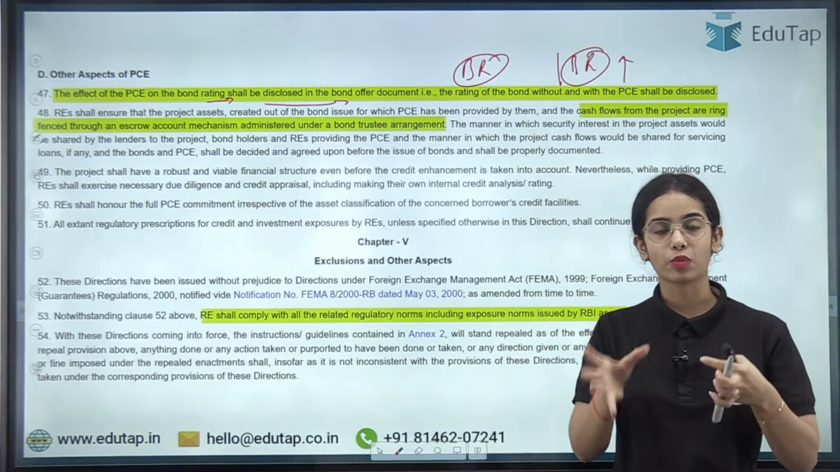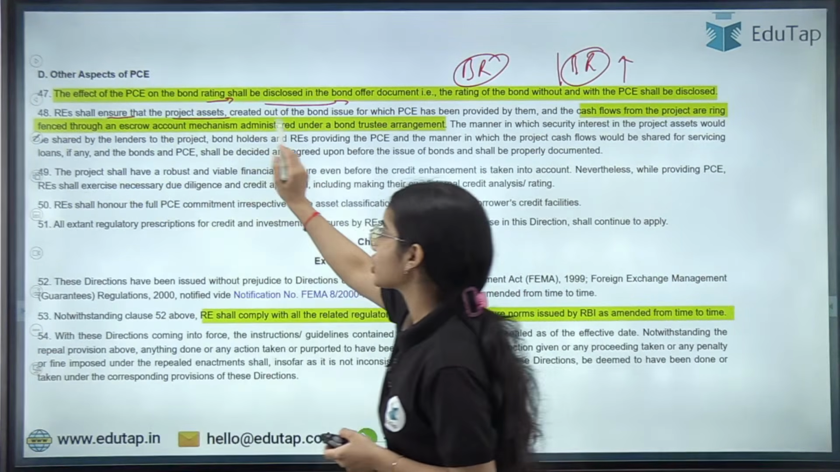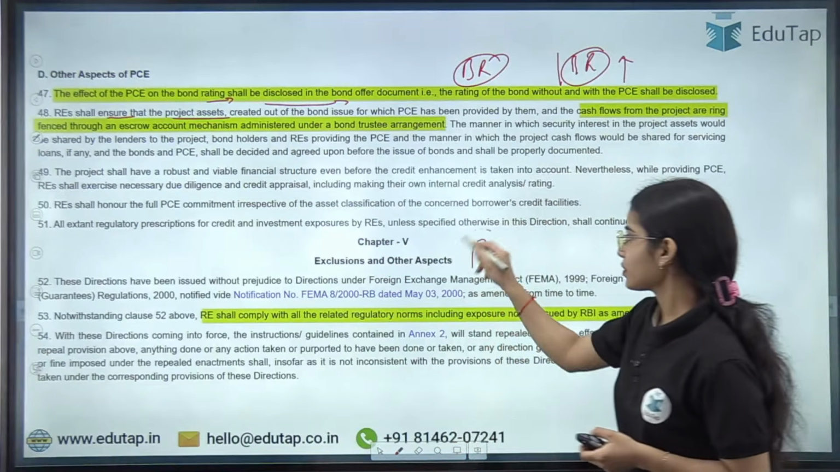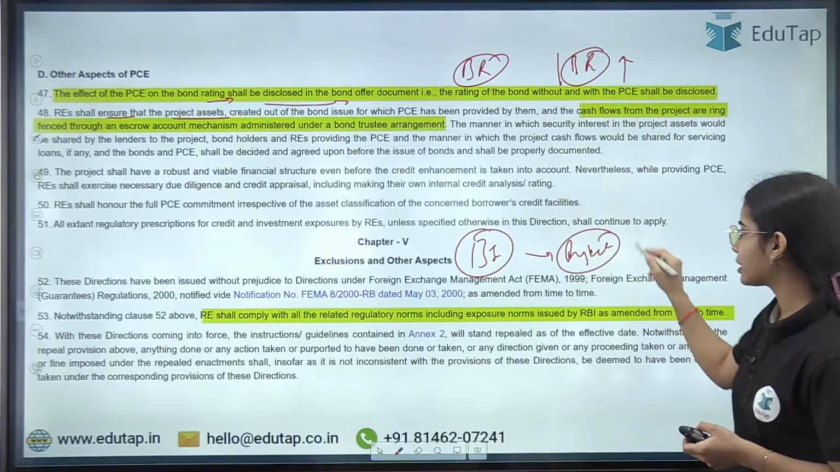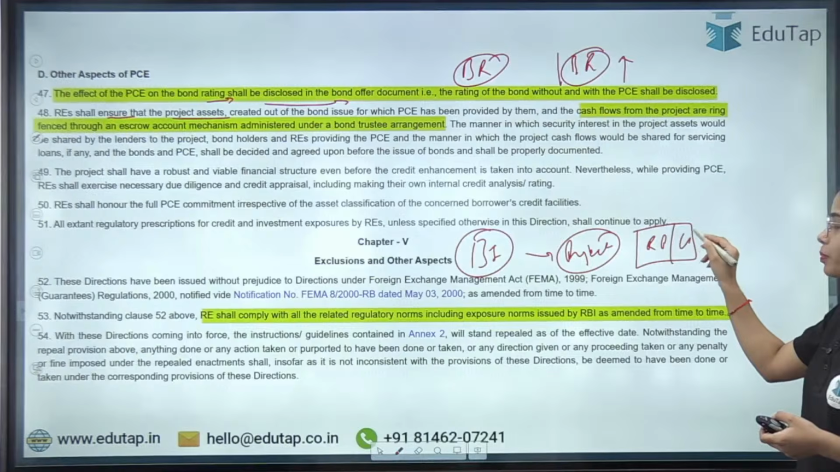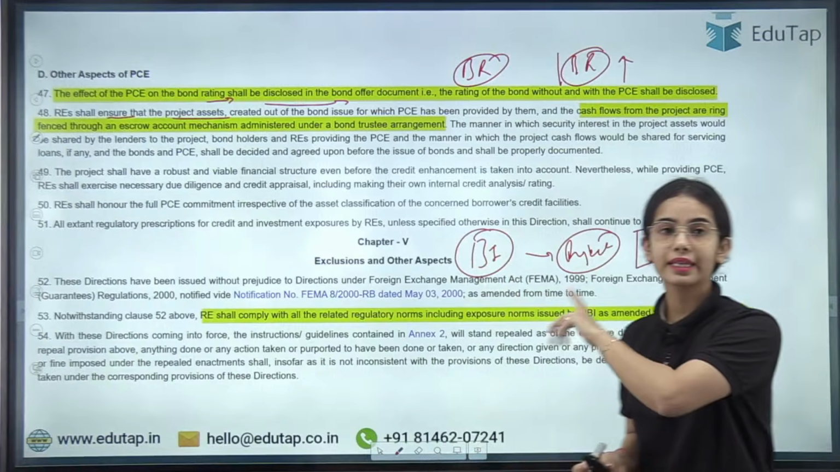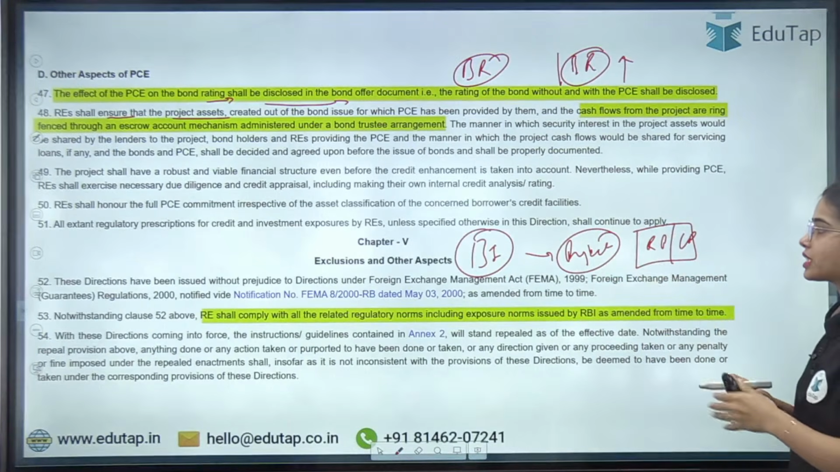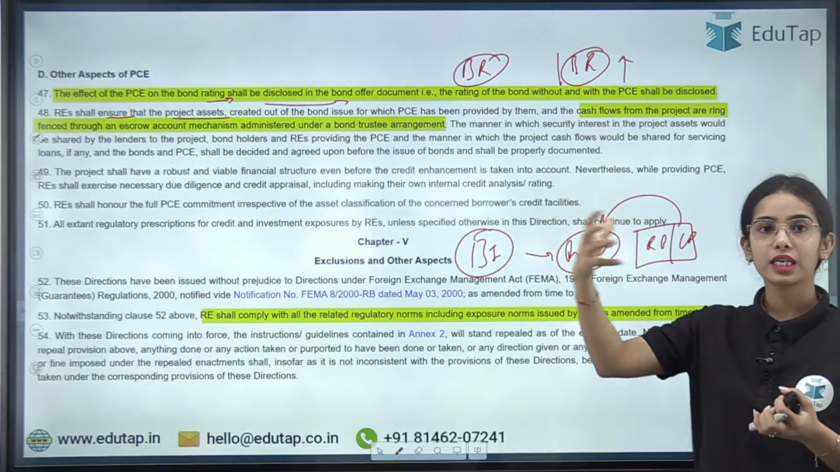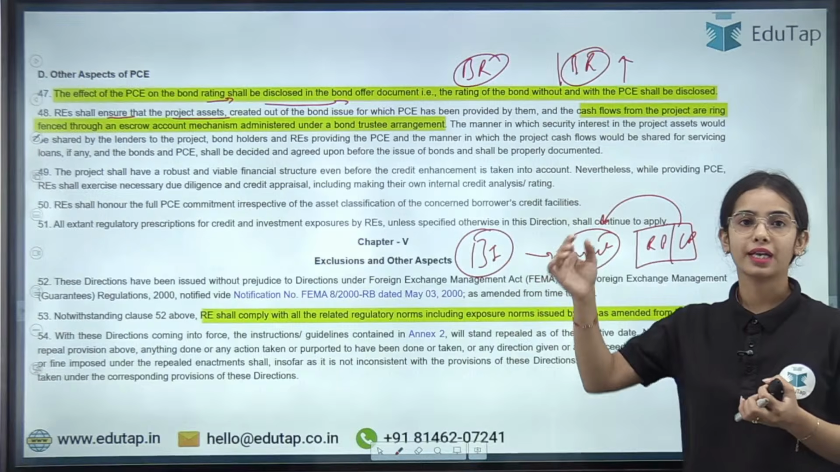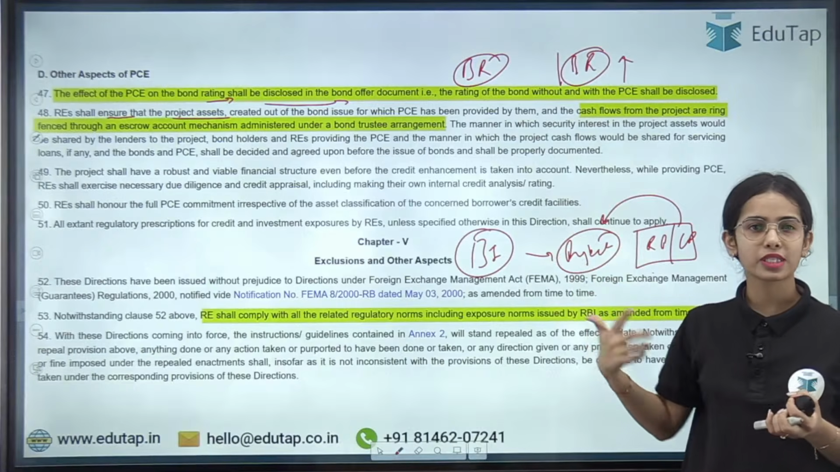So it has to be disclosed what the rating was before and what the rating is after. As well, the regulated entity shall ensure that the project assets, let's say the bond is issued for a particular project, to build a residential property or a commercial property. So basically, if the bond is issued for a project, then whatever cash flows are happening from the project, let's say this residential property is rented out and many people have started living in it, or some of the houses have already been sold.